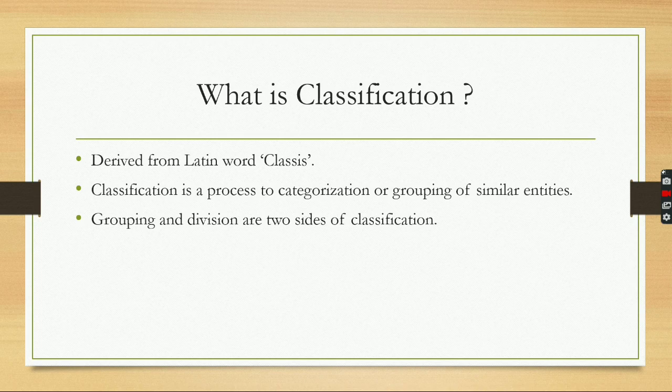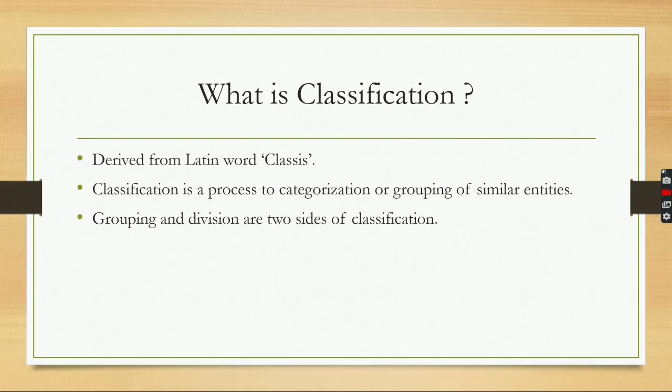When we make a group according to an attribute, it is called classification. So this is the difference. When we make a division only, there is no attribute; we divide the 20 people by the same quantity. I hope you understand the difference between classification and division.